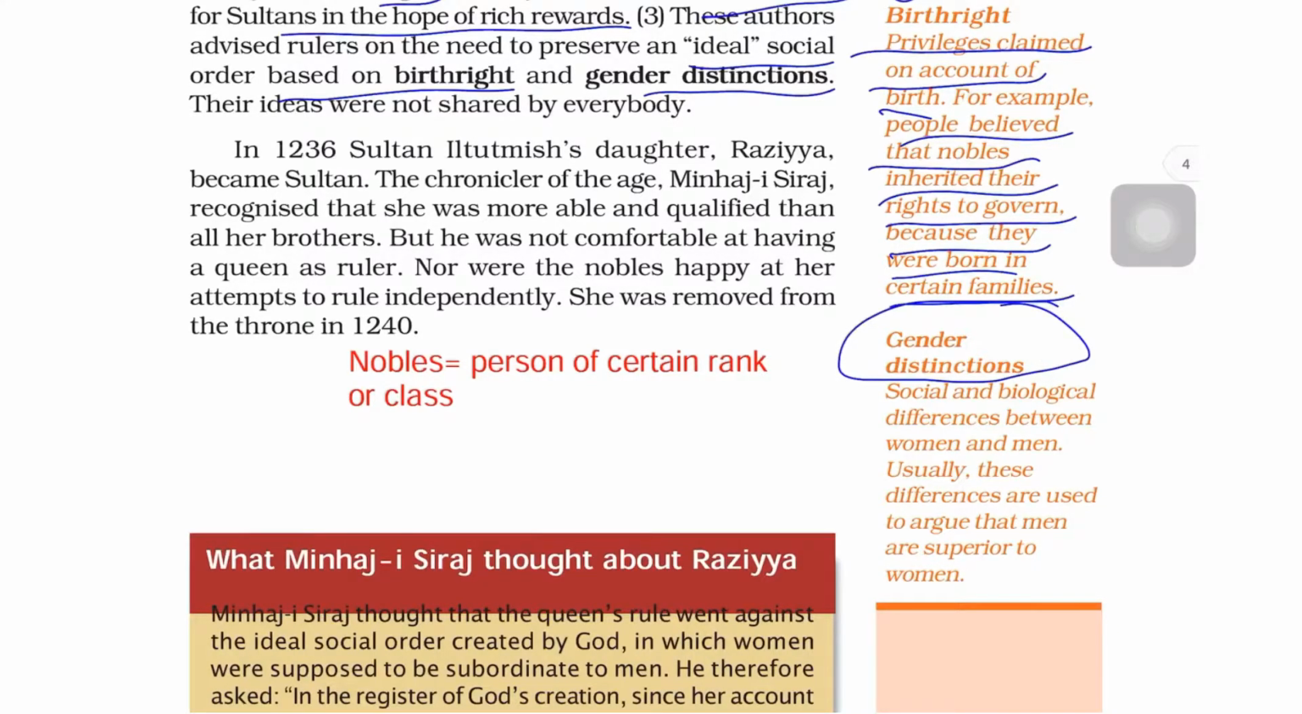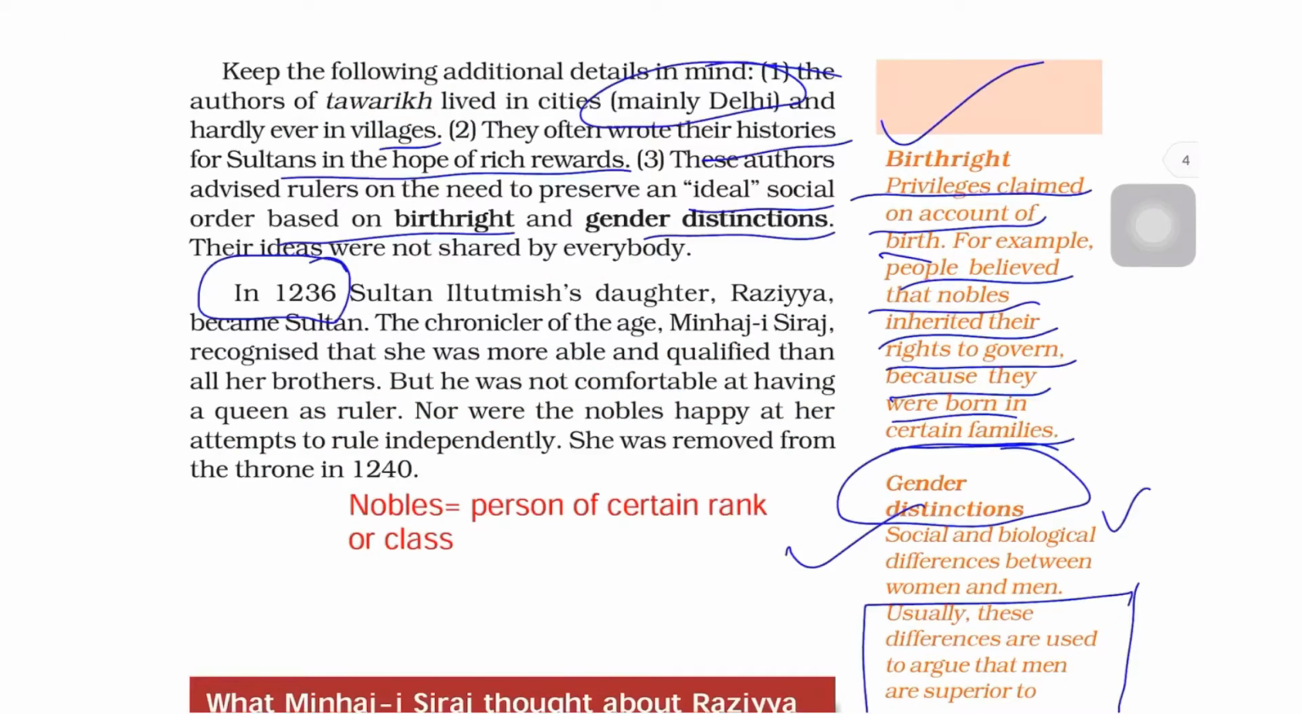Now there are two things under this. Just remember always: social as well as biological differences. Biological differences are natural differences between men and women, but social differences are created by human beings. These differences are used to argue that men are superior to women. We have evidence of this discrimination in 1236. Sultan Iltutmish's daughter Razia Sultan became the ruler. There was one famous chronicle writer, Minhaj Siraj. He recognized that she was more able and qualified than all her brothers, but still he was not comfortable with having her as a queen. Why? Because she was a woman.